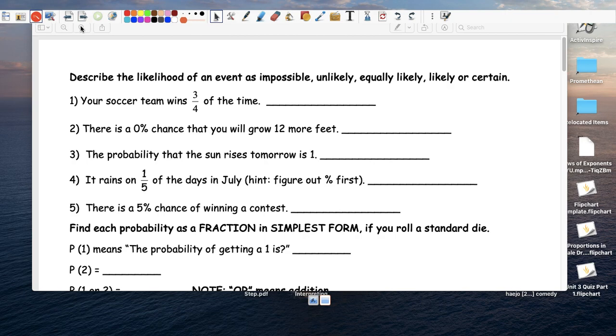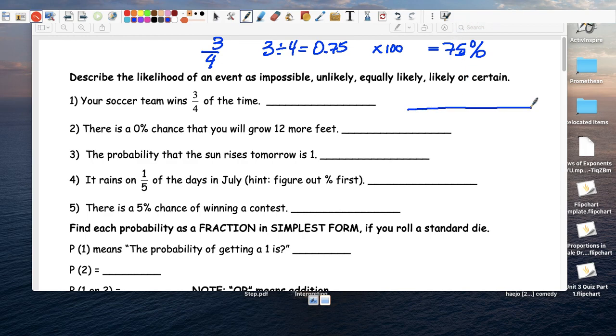Hang on. So your soccer team wins 3/4 of the time. Well, 3/4 is the same thing as 3 divided by 4, which is 0.75. And if you multiply that by 100, you get 75%. So 75%, it's not bad, right?